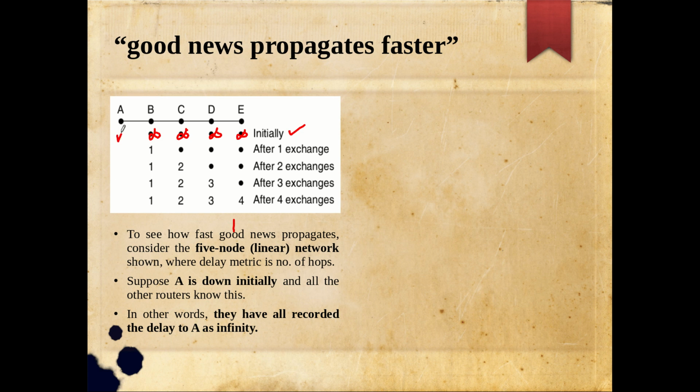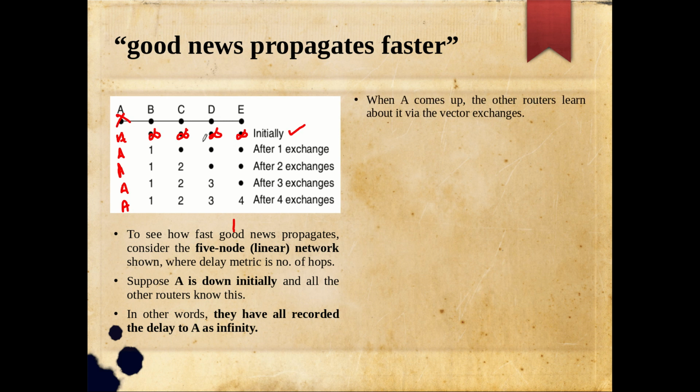No, all these are A's entries only. A's entries were highlighted in different iterations, right? If you look at the entry corresponding to A, initially B is maintaining its distance to A as infinity, C is maintaining its distance to A as infinity, D as infinity, E also infinity. Why? Because A is down. A is down before taking this example, and that is known to everyone else also. Accordingly, they noted their distance to be infinity.